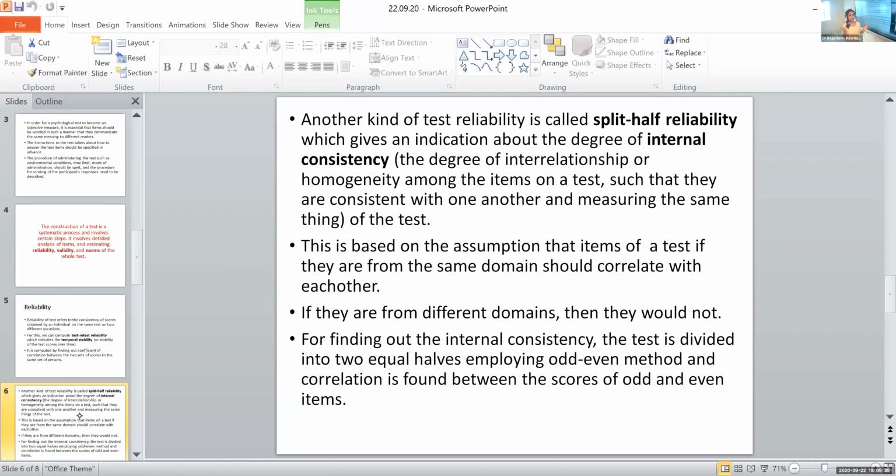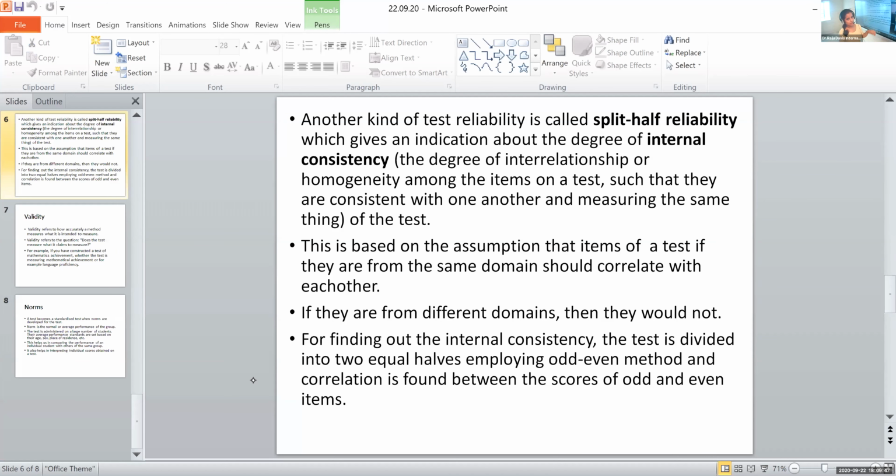Then we find the correlation between this half and the other half. If it is correlated, then we can tell that this has internal consistency, which means it is reliable. Finally, internal consistency means the items in a particular test have similarities to each other, and are trying to find out the same domain.